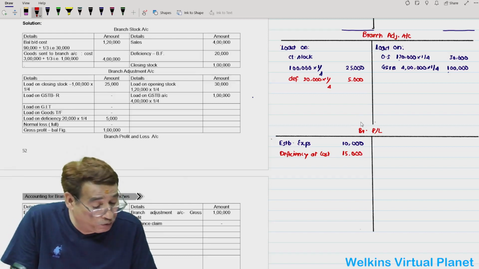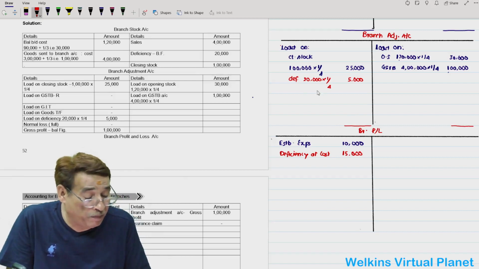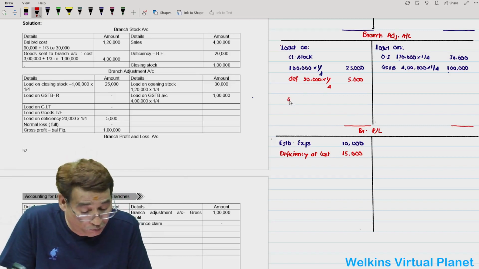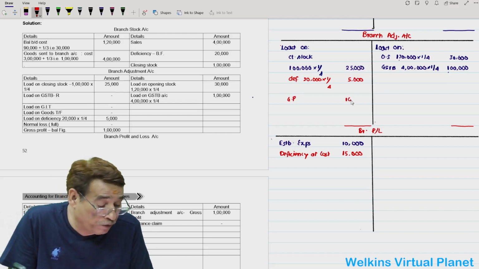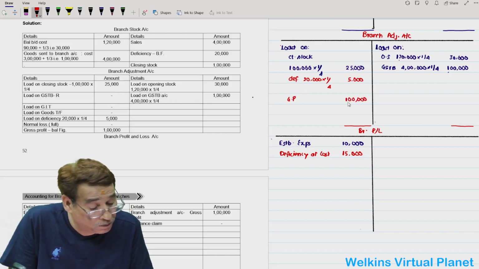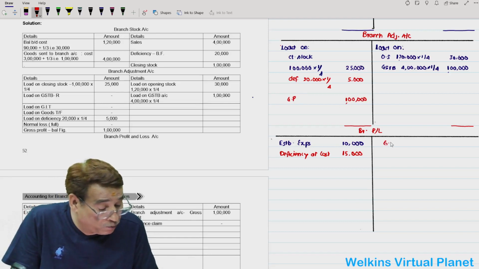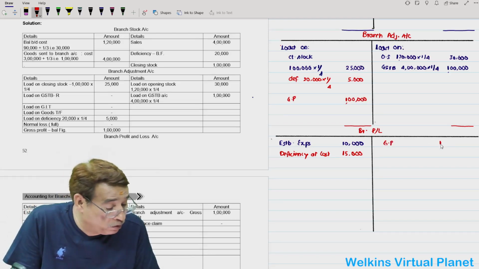Now I will compute the gross profit. 1 lakh 30 minus 30, my gross profit is equal to 1 lakh in this case. Right, gross profit is 1 lakh. Now you write gross profit towards the credit side of P&L, 1 lakh.